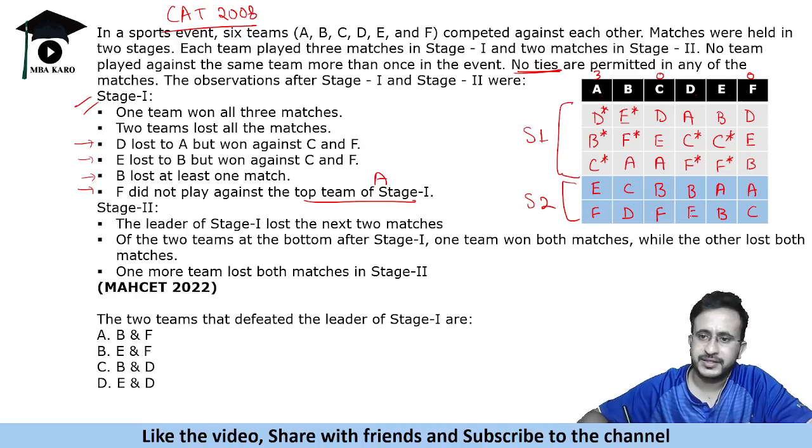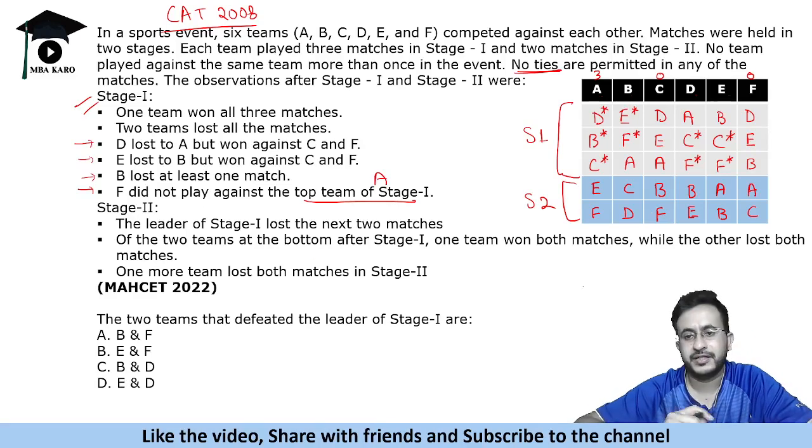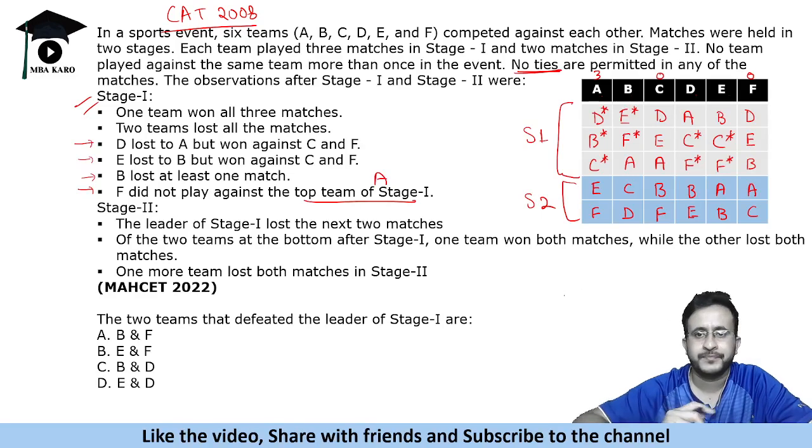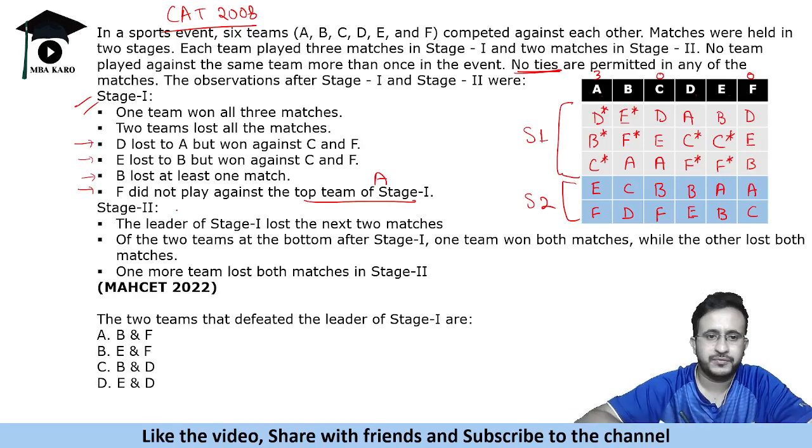Now the thing is that we have to use these conditions to find the winner and loser. Okay, all right, so here's the one. The leader of stage 1 lost the next 2 matches. So leader of stage 1 was A and A lost the next 2 matches. So A lost to E and F.